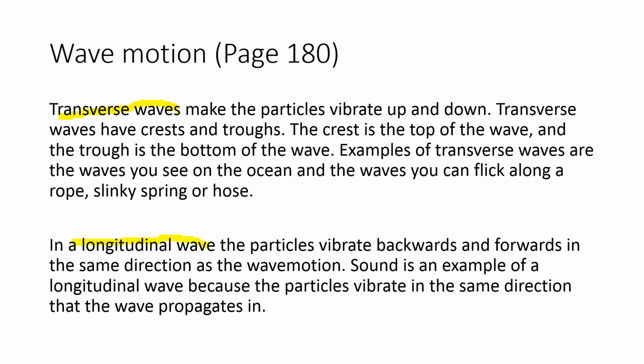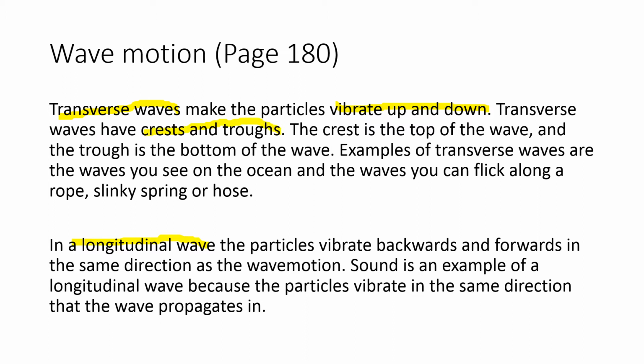If you look at transverse waves, it says that transverse waves make the particles vibrate up and down. If you come across a particular wave, it goes up and down, up and down. Think about the ocean, for example. If you go to the ocean today, you will see that the wave is going up and down. That is the transverse wave. So make sure you're very clear. Transverse waves mean that the particles are vibrating up and down, which means we have something called the crest and trough, something that we are going to discuss in the next few slides.